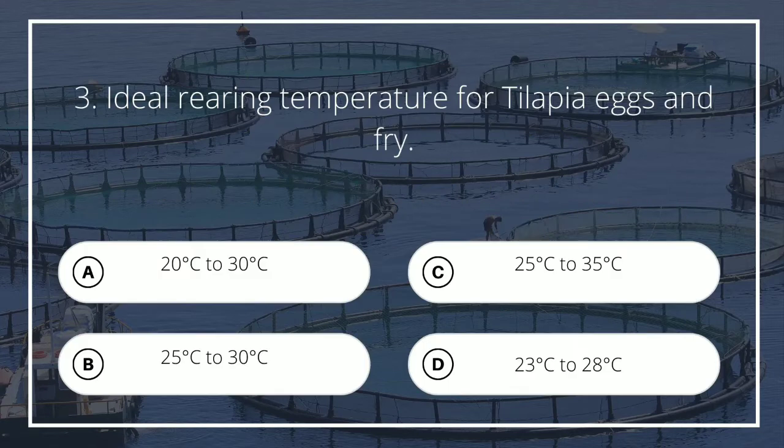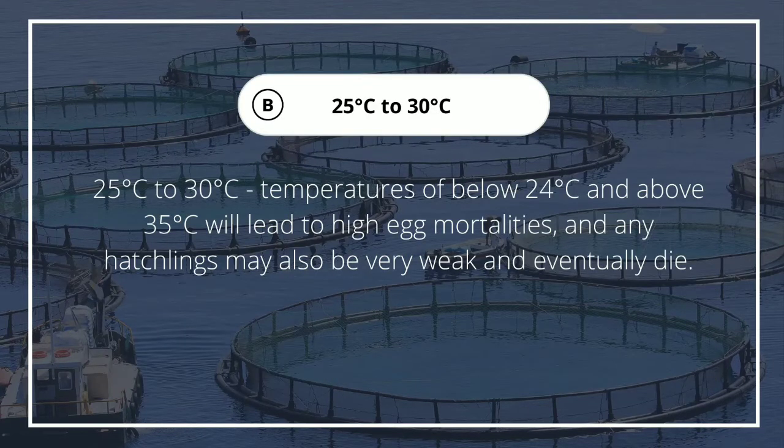Number 3. Ideal rearing temperature for tilapia eggs and fry. A. 20 degrees Celsius to 30 degrees Celsius, B. 25 degrees Celsius to 30 degrees Celsius, C. 25 degrees Celsius to 35 degrees Celsius, D. None of the above. The answer is B. 25 degrees Celsius to 30 degrees Celsius. Temperatures of below 24 degrees Celsius and above 35 degrees Celsius will lead to high egg mortalities, and any hatchlings may also be very weak and eventually die.